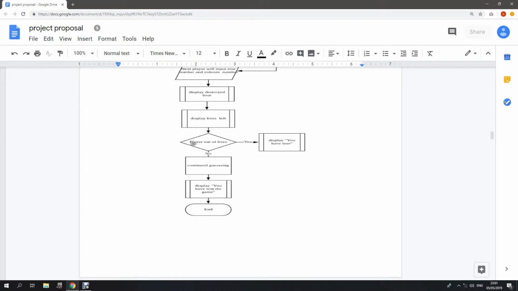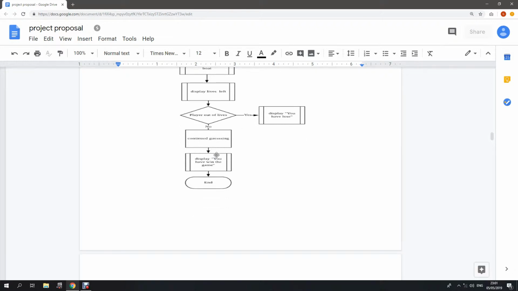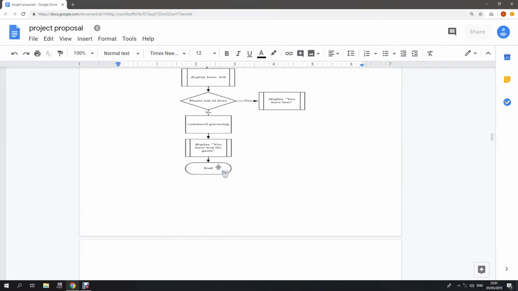Next, if the player is out of life, it will display you have lost the game. If not, it will continue guessing until it displays you have won the game, and then it ends.